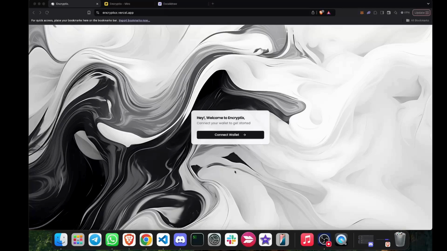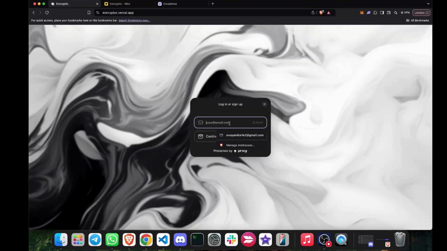Hello team, this is the demo for Encryptex. Encryptex is a fully on-chain event ticketing platform built for Web3 users, Web3 anon users, and Web2 users.